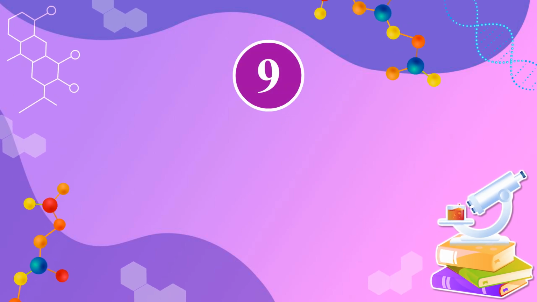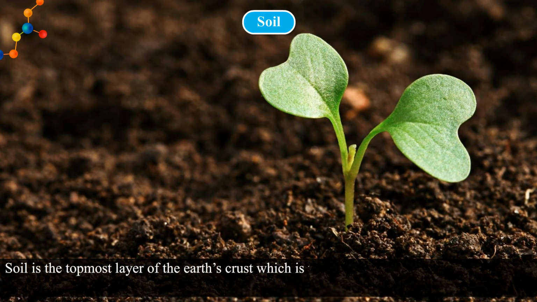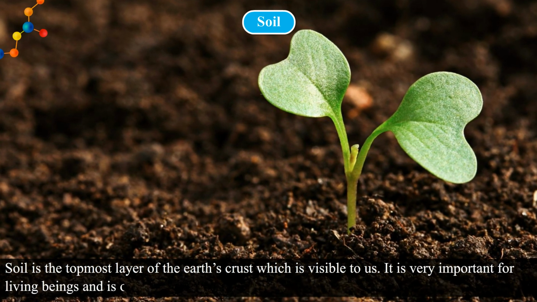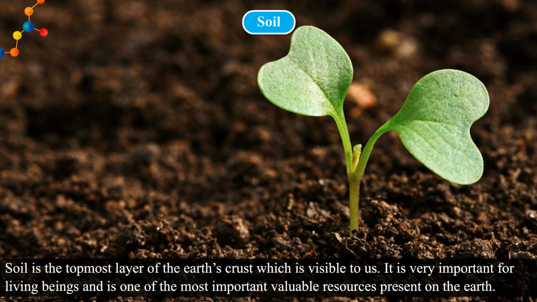Chapter 9. Soil. Soil is the topmost layer of the Earth's crust which is visible to us. It is very important for living beings and is one of the most important valuable resources present on the Earth.